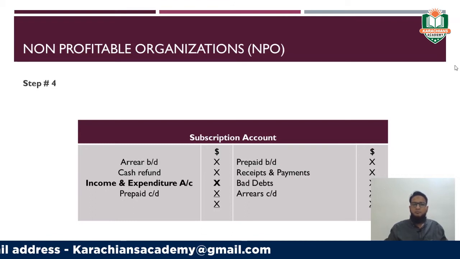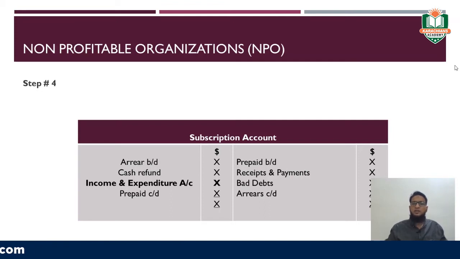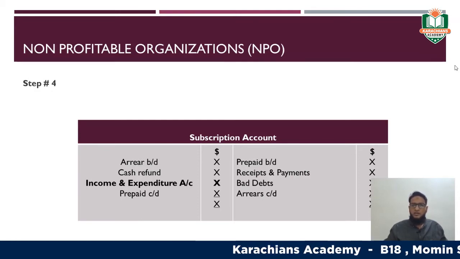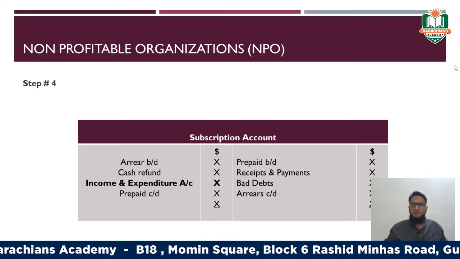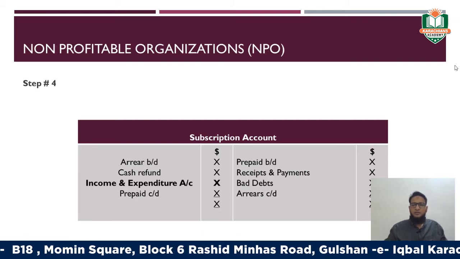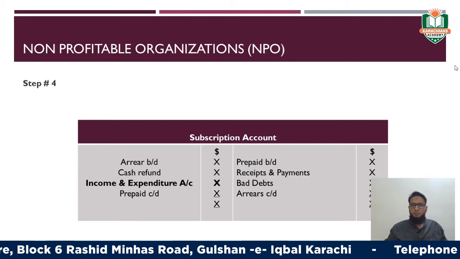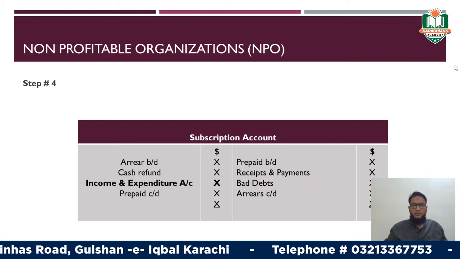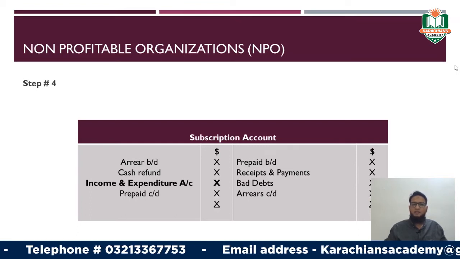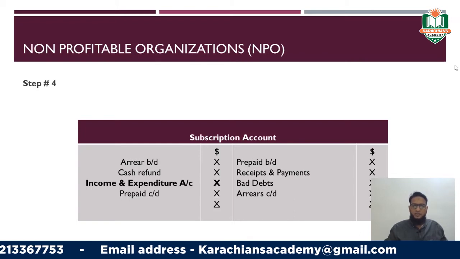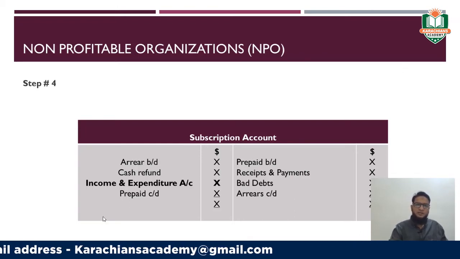Against all these services, the club or the non-profitable organization charges a nominal annual amount from their members in advance, which will be termed as the subscription account, right? It means for the non-profitable organization, the subscription account is the main source of revenue, right? What we need to do, we have to prepare its T account in order to find out the actual amount of subscription which has to be taken in the income and expenditure account as a revenue, right? Its format is,